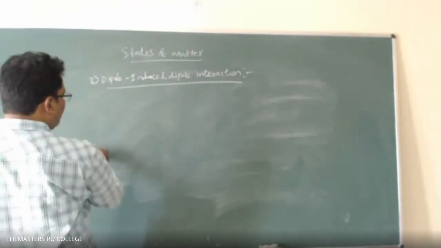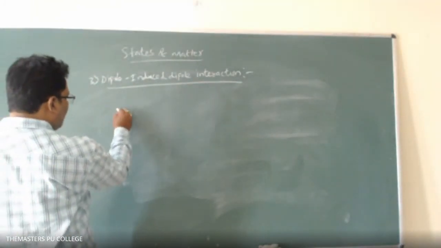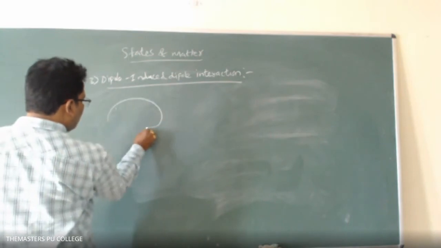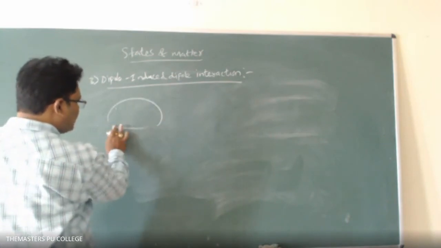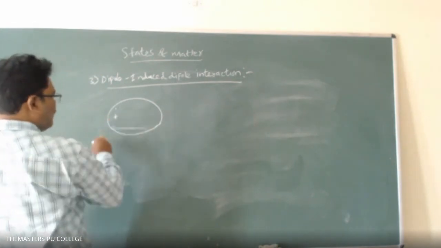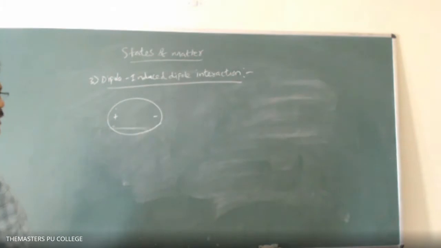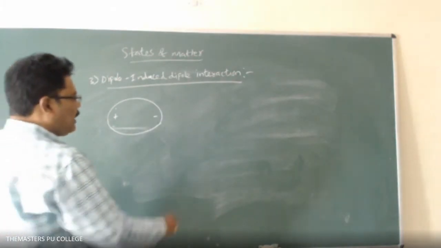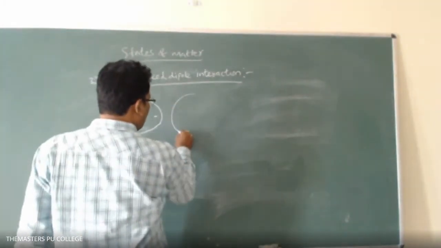For example, take an HCl molecule, or an AB molecule, which has a permanent dipole: one end positive, one end negative. Here one non-polar molecule is there.